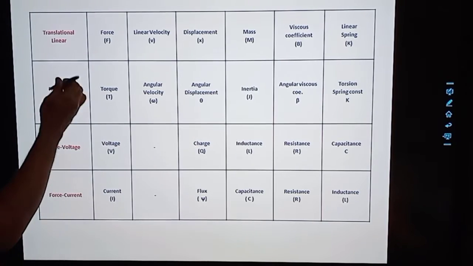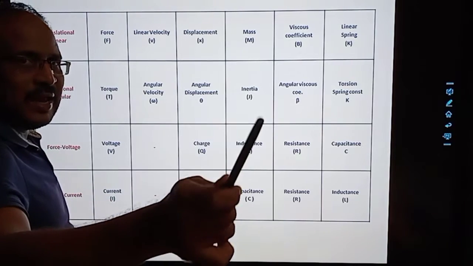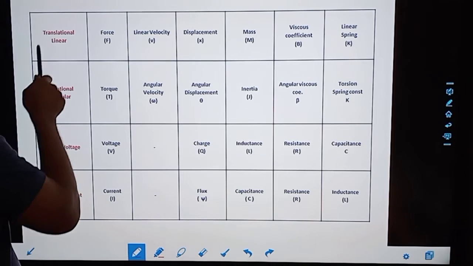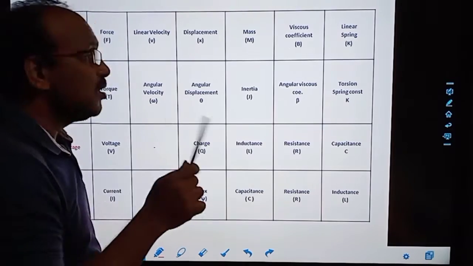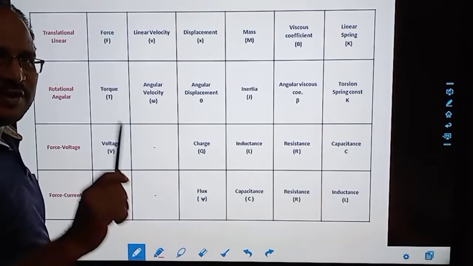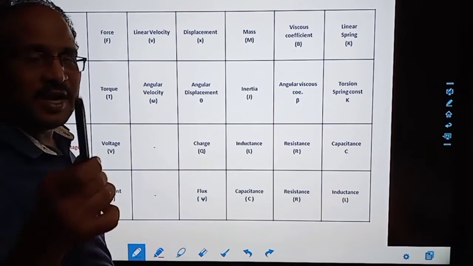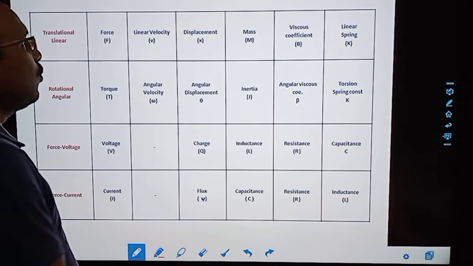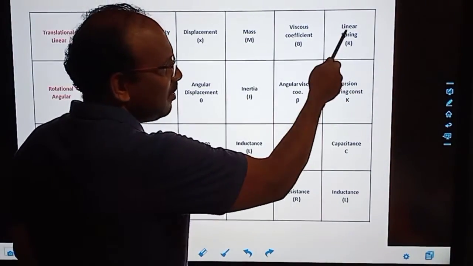Okay, I will explain. I want to give you a summary of that. Mechanical has 2 parts, translation and rotational. In translation, force is applied and we get a double derivative. For linear velocity, we get a single derivative, and displacement we get with the spring, that is the constant. What we move with the force is the mass. What we move with the damper is the viscous material. And here that is a spring.